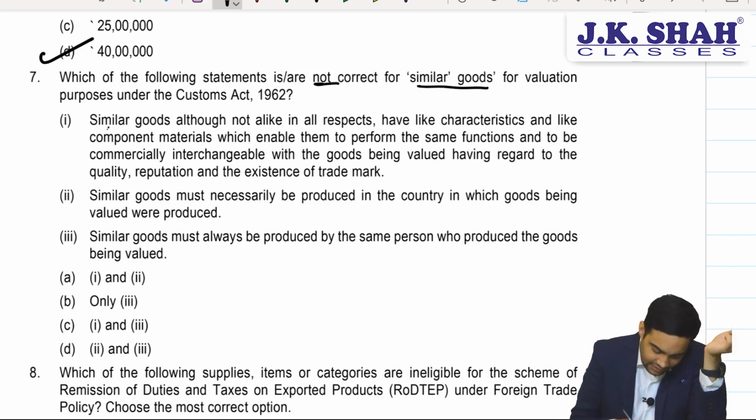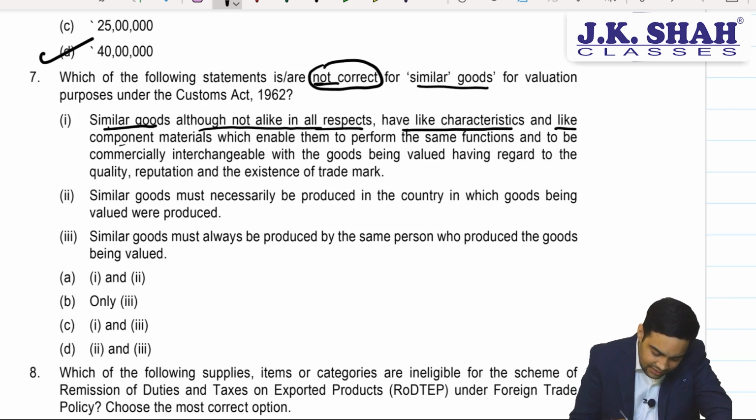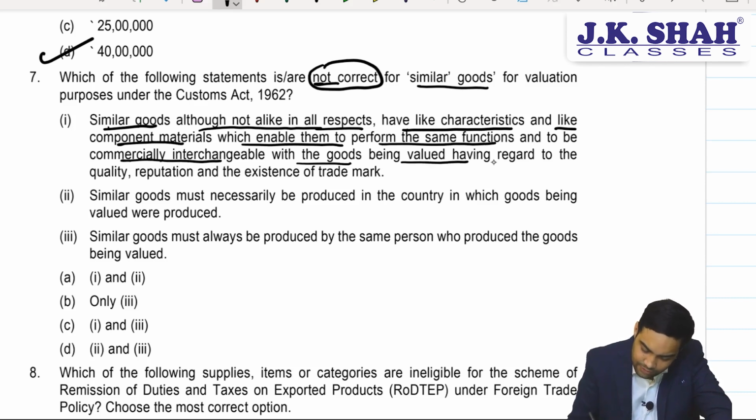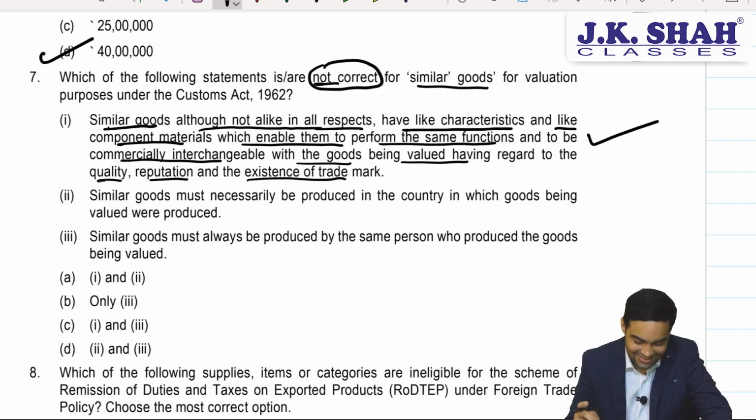Similar goods, although not alike in all respects, have like characteristics, like component material, which enable them to perform the same function and to be commercially interchangeable with the goods being valued, having regard to the quality, reputation and existence of trademark. This is completely correct. In fact, this is the definition of similar goods.